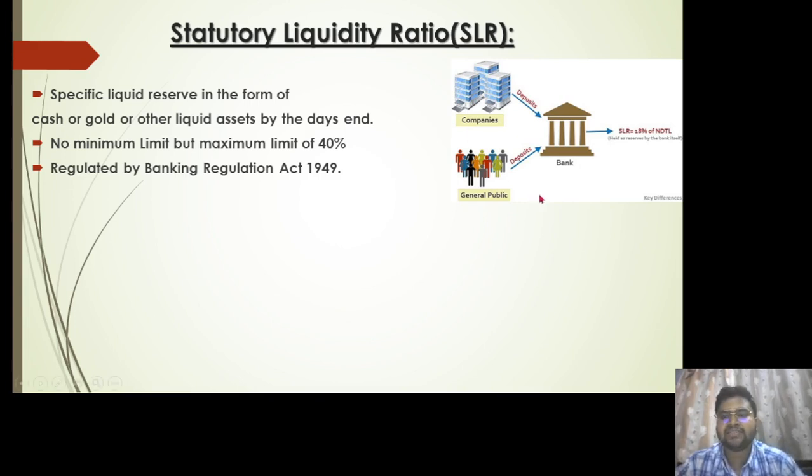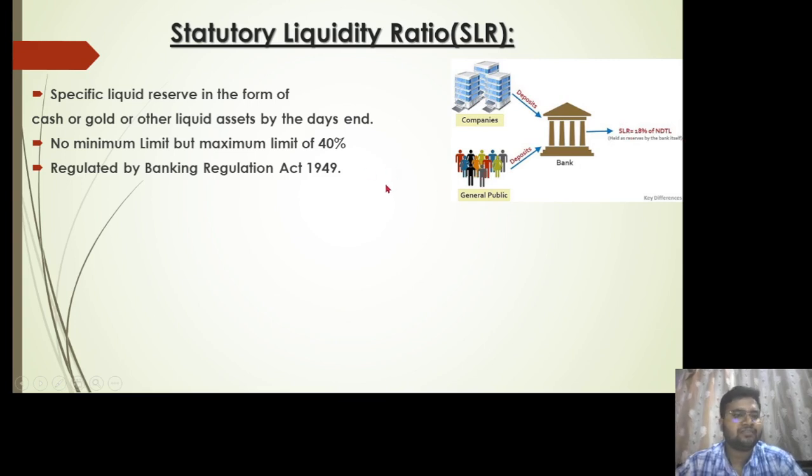So as we can see in this figure, companies deposit some amount with the bank. Now the general public also deposits some amount of money with the bank. So what the bank does is reserve a certain amount of money, that is 18% of the NDTL, which is held as a reserve by the bank itself.